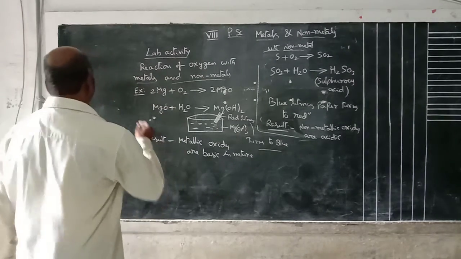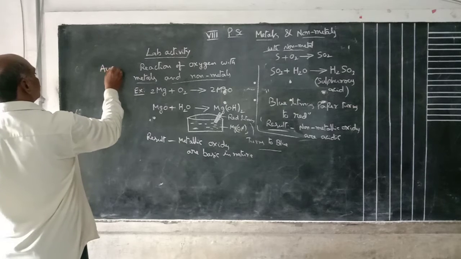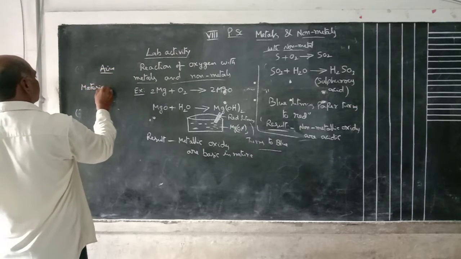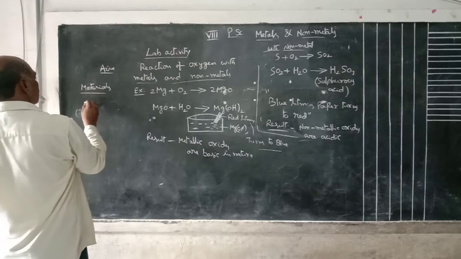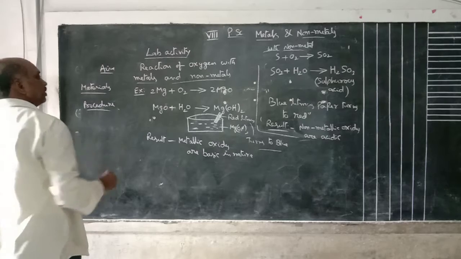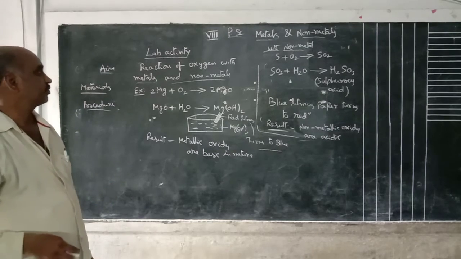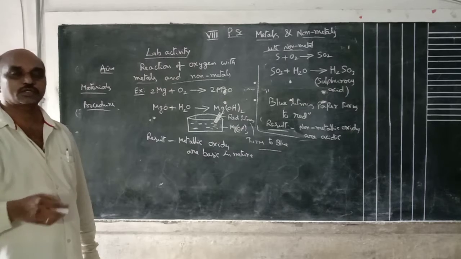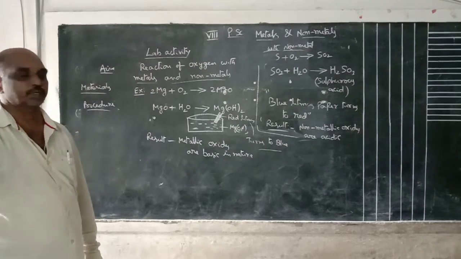first write the aim. After that, materials required. After that, procedure. Here the aim is to show the reaction of oxygen with metals and non-metals.